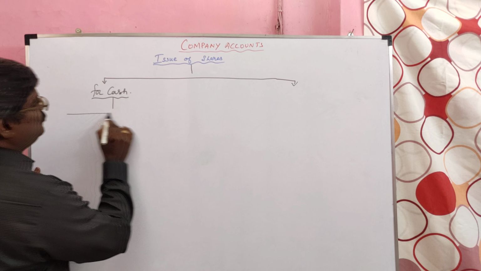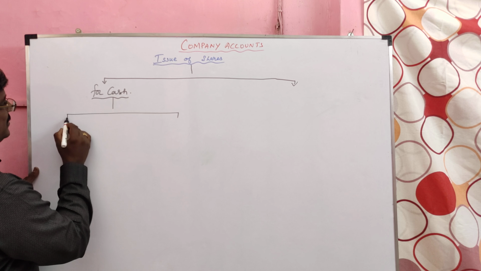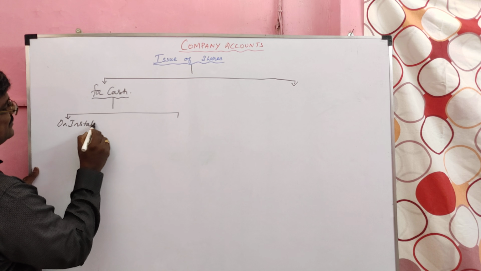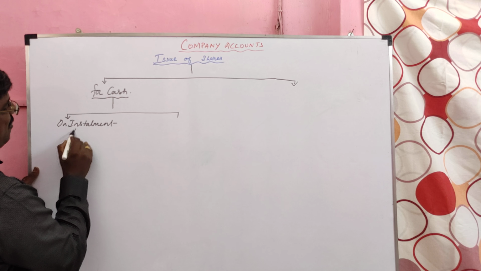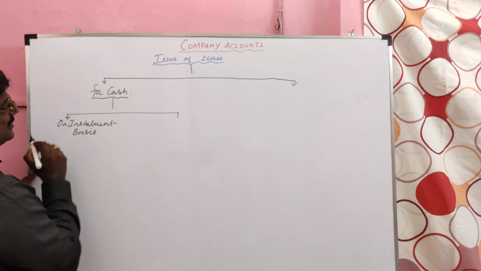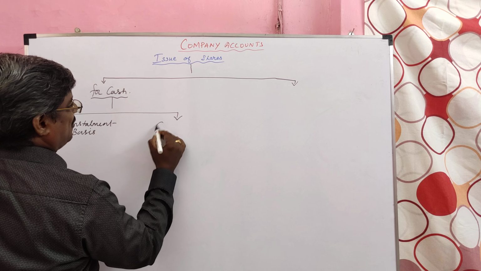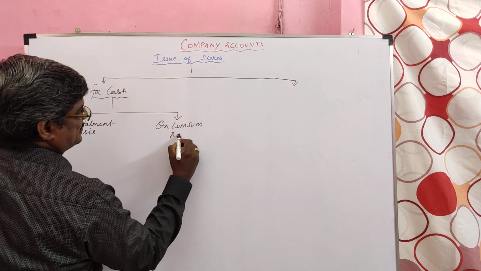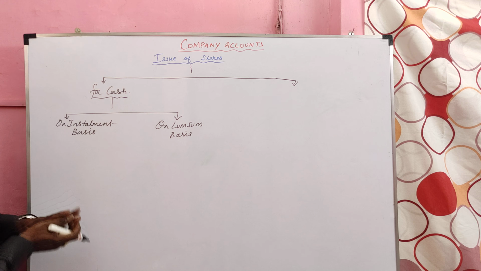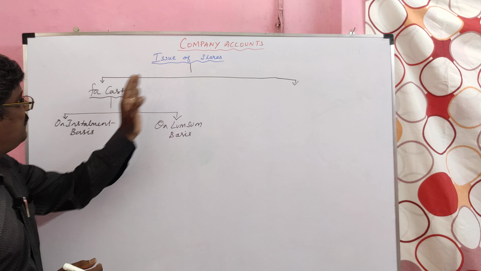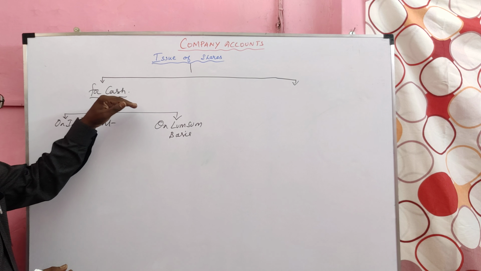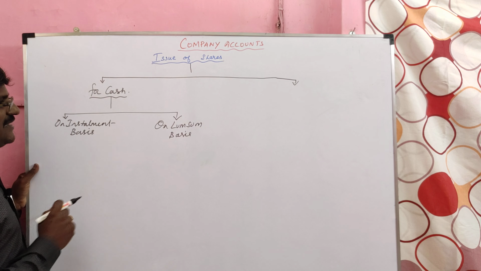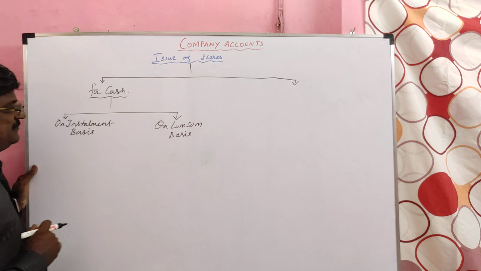Under that, we have two options. One is on installment basis. Another one is on lump sum basis. Company issues shares for cash. For cash, they have two options. One is on installment basis, another one is on lump sum basis.